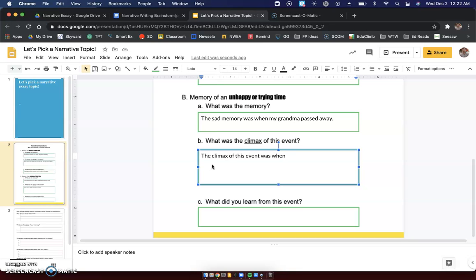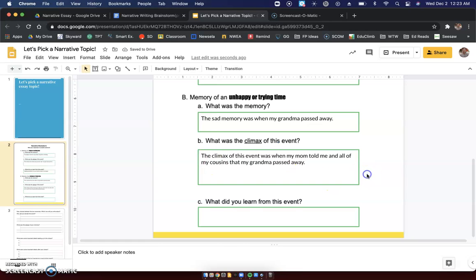So the climax of this event was when Mom told me and all of my cousins that my grandma passed away. Okay. So the climax of this event, when I found out this very sad news, that is the climax.